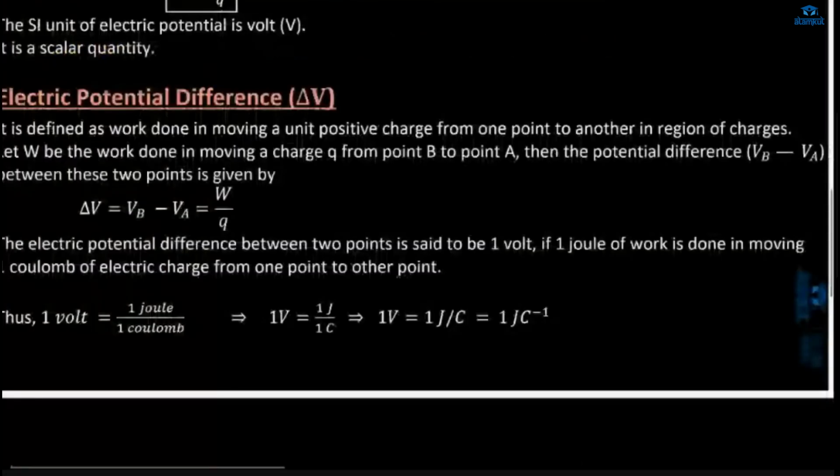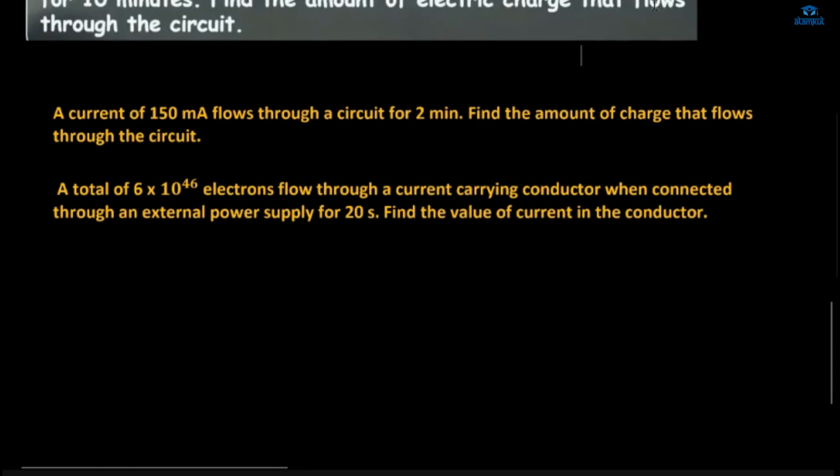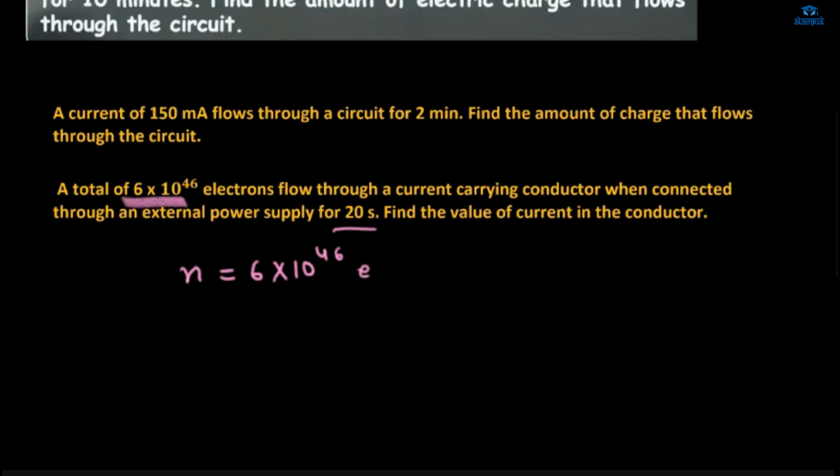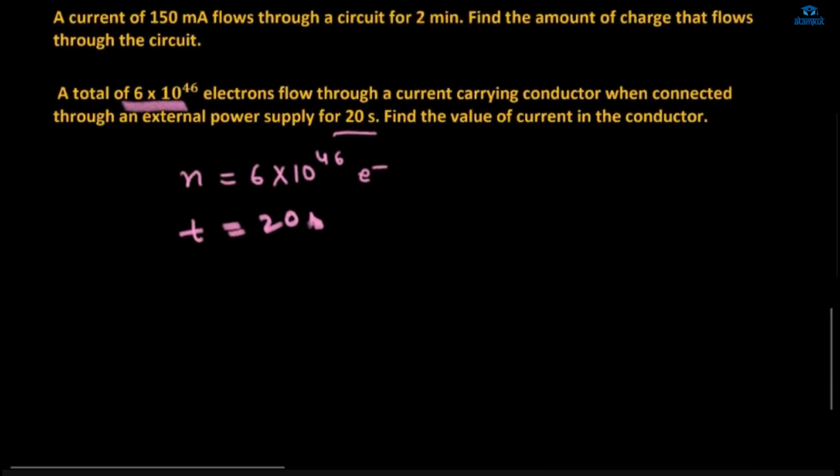Next question is, try this. A total of 6 into 10 power 14 electrons flow through a current carrying conductor when connected to an external power supply for 20 seconds. So just focus on what is given. So what is given? The total number of electrons n is given, 6 into 10 to the power 14 electrons. Time is given, 20 seconds. Find the value of current in the circuit.